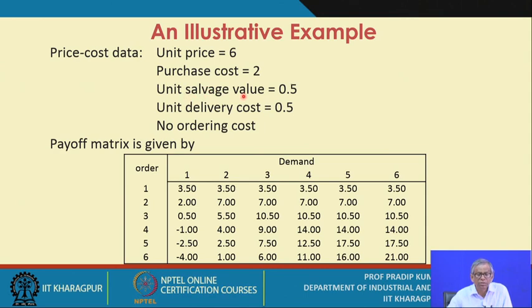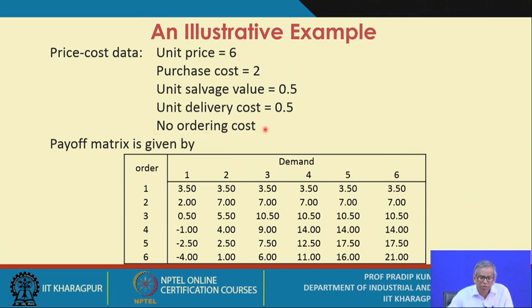Similarly, if there is an overstock situation, that means you are unable to sell it, so you can sell it at a reduced price, and you have a certain salvage value. So salvage value per unit is assumed to be $0.5. The purchase cost per unit is $2, and the unit price is $6. That means at this price you can sell it.